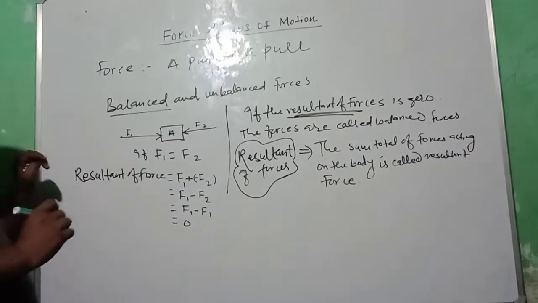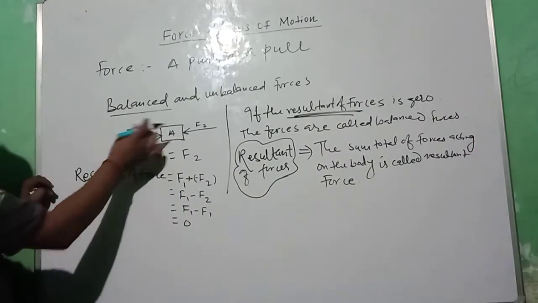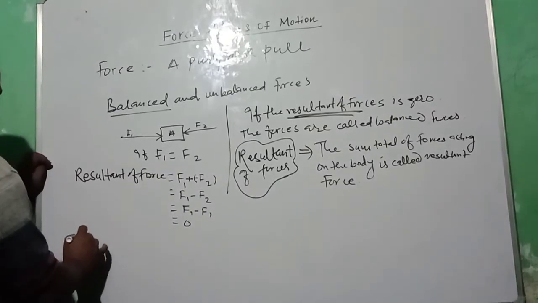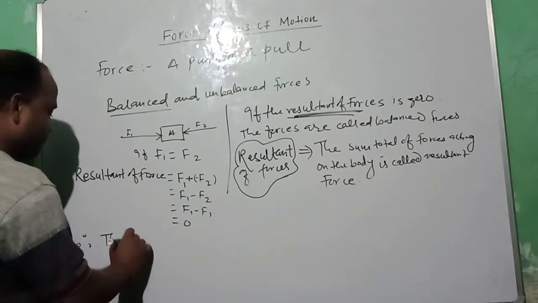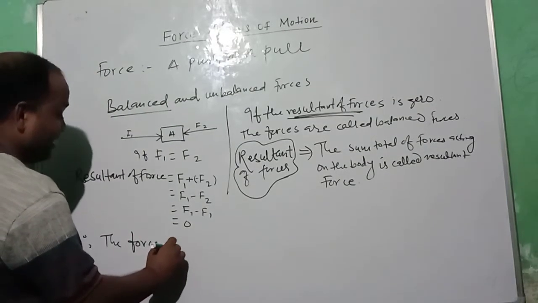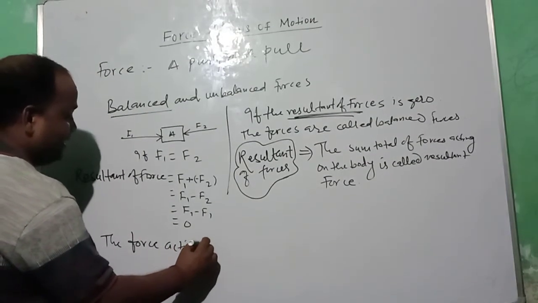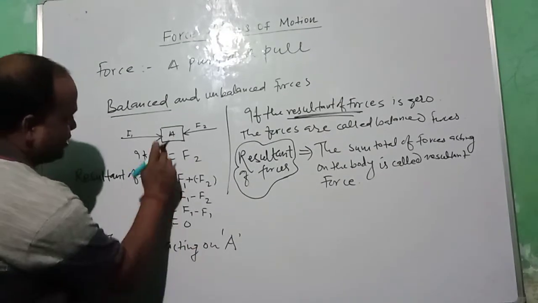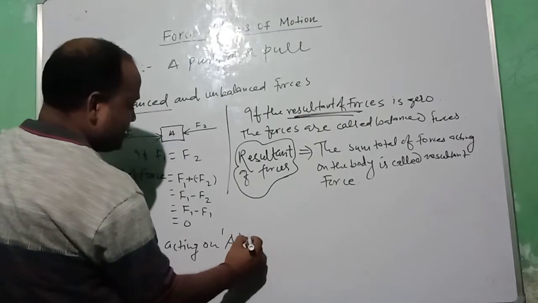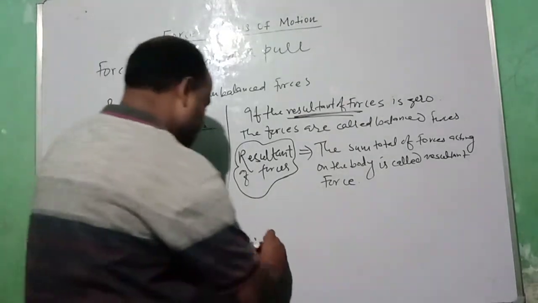Now as the resultant is 0 here, the force acting on body A is a balanced force.